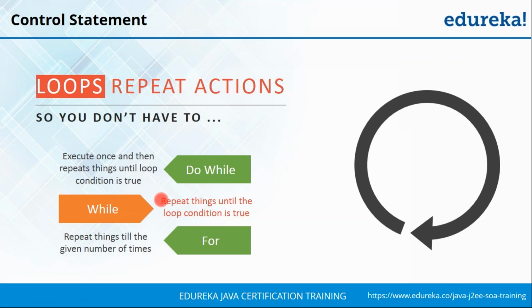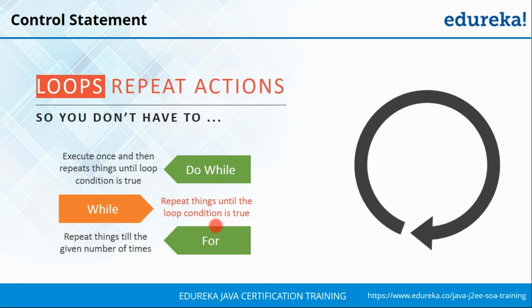Similarly, when you look at the while loop, it is quite similar to the do while, but the difference is that in while the condition is first checked and then you enter the loop statement directly. So you mainly use while loop when you're not sure of the number of iterations you have to perform. You use do while and while loops mainly when you're not familiar with the number of iterations that have to happen. It runs for an uncertain number of times, and once you've met your condition, then you come out from the loop statement.